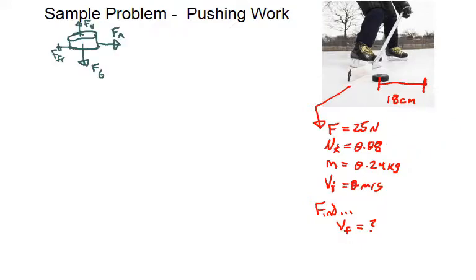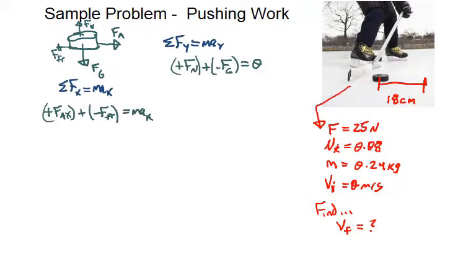So when we do that, we want to set up our free body diagram. We have the normal force, force of gravity, force applied, force of friction. We set up our net force. We have the positive force applied in the x plus the negative force of friction equals ma. And we have the normal force equal to the negative force of gravity. And our goal here is to figure out again how fast it is moving.